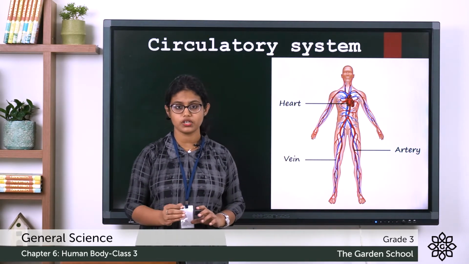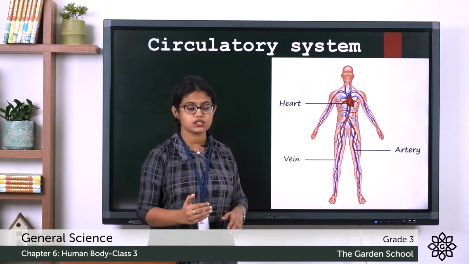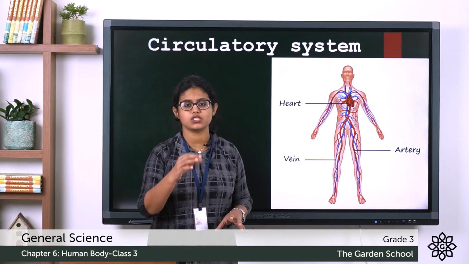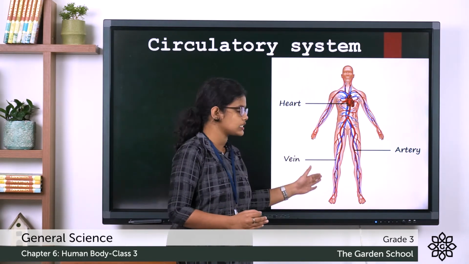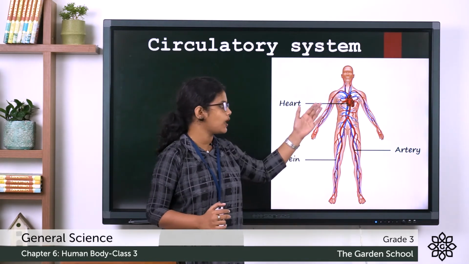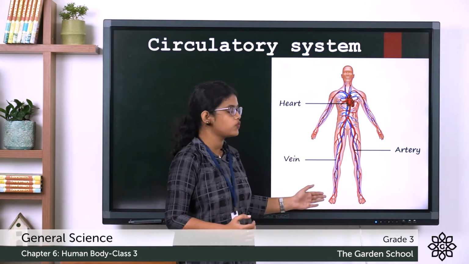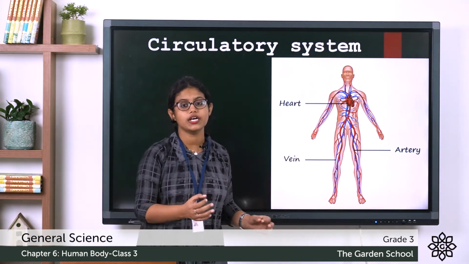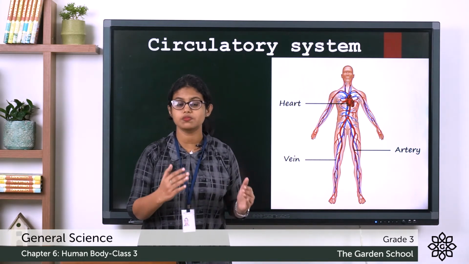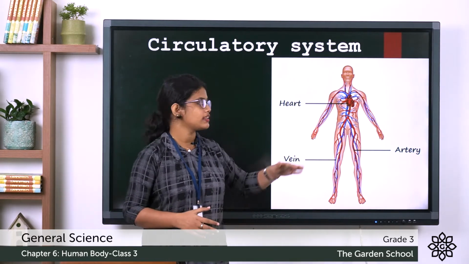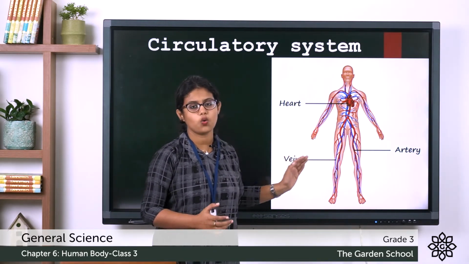What you have to remember is, do not assume that the blood flowing through veins is blue. It is just given in blue color to differentiate. The blood flowing through arteries is light red and the blood flowing through veins is dark red.